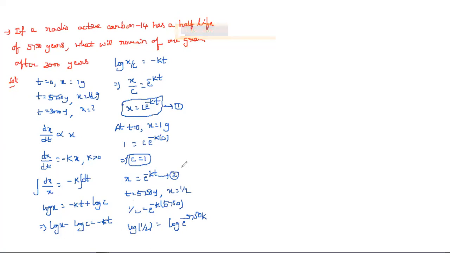And this is in the form of log a power m, and simply we can write this as m log a. So that is nothing but minus 5750 log e. Since log e base is equal to 1, here it is k. So we get k is equal to minus 1 by 5750 into log 1 by 2. So this is the value of k.